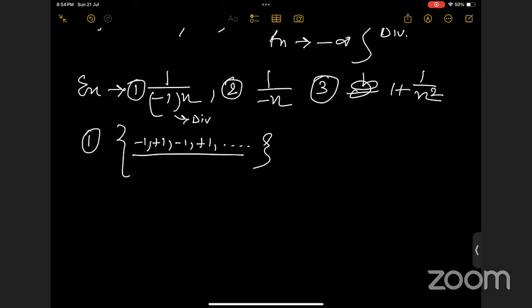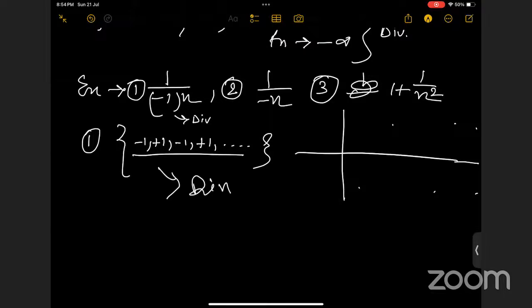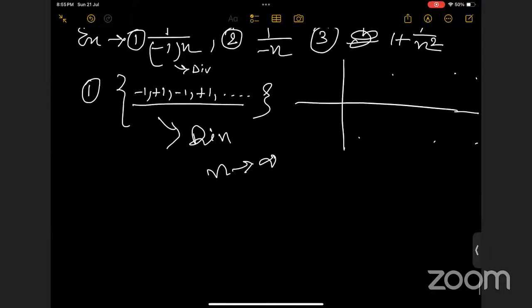So is it tending to any real number? No, ma'am. Look, it's a fluctuating function, right? +1, -1, +1. Divergent. So it's basically a divergence. So when n tends to infinity, we don't know what the number is, whether it is +1 or -1, right? Okay, ma'am. Got it. Whoever understands the concept of zero and positive will understand this immediately. So this is basically a divergent sequence.